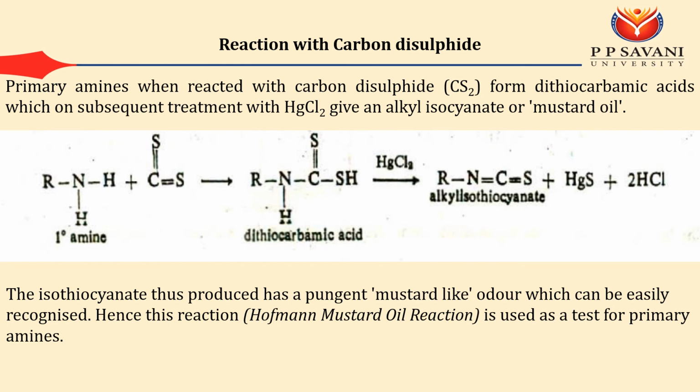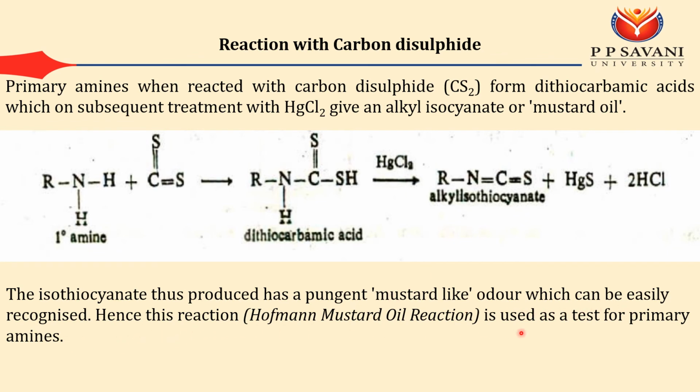Now, reaction with carbon disulfide. If you are doing the reaction with carbon disulfide in the presence of mercuric chloride, it will produce isothiocyanate or mustard oil. The isothiocyanate produces a pungent, mustard-like odor, which can be easily recognized.